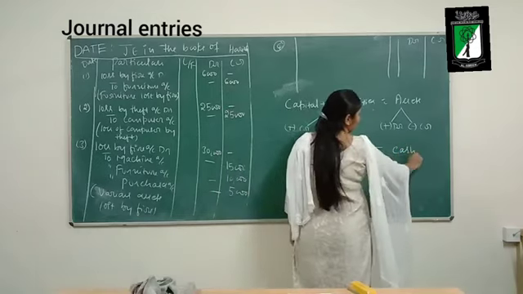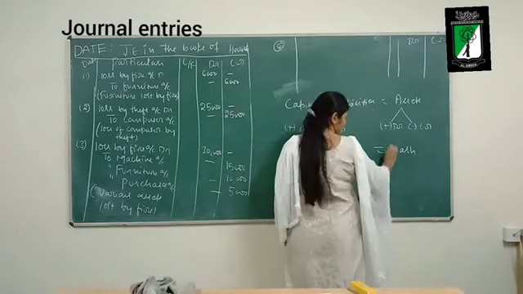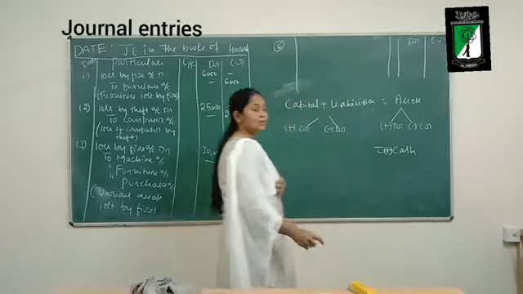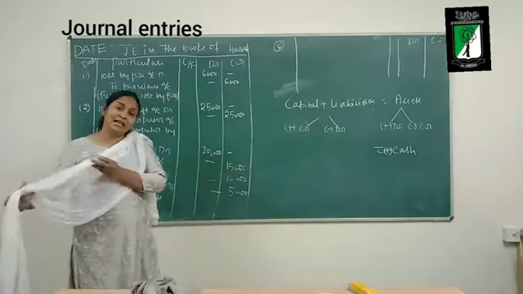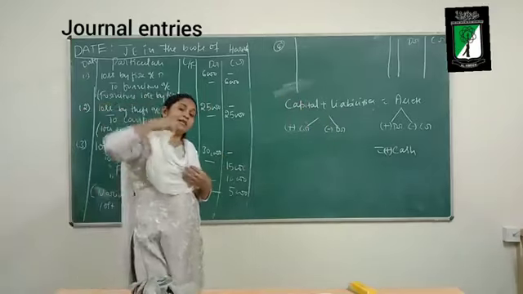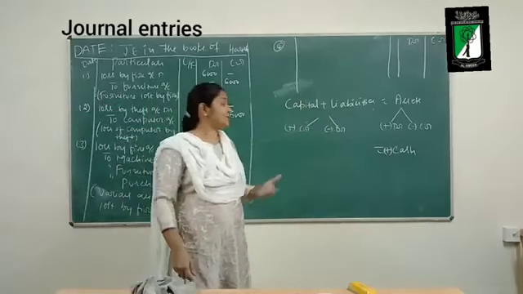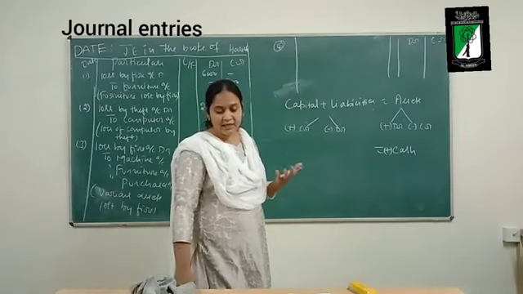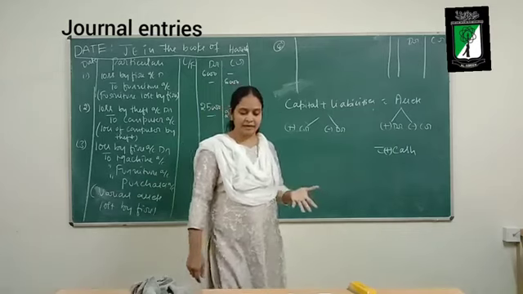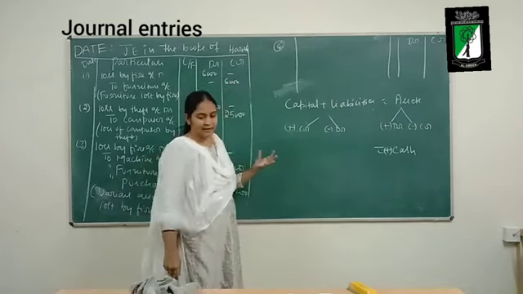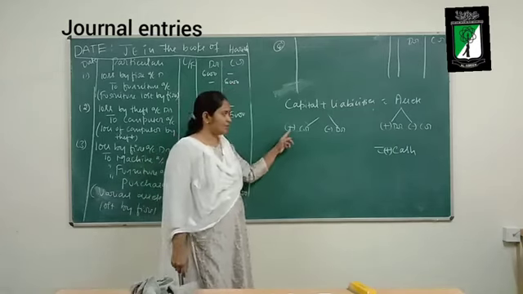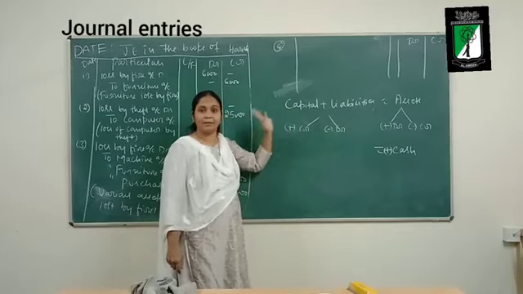So cash is an asset. So there is an increase in the cash balance. And after receiving this insurance claim, what is happening to my capital balance?